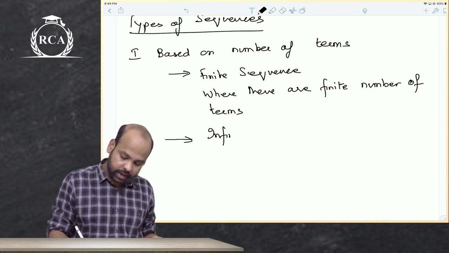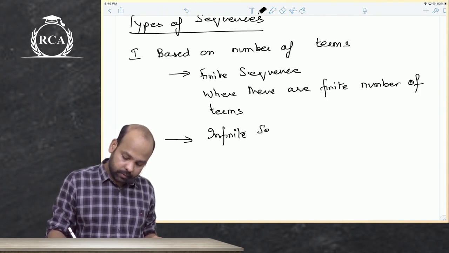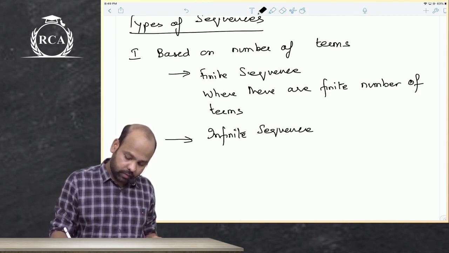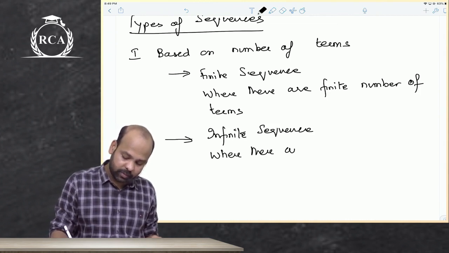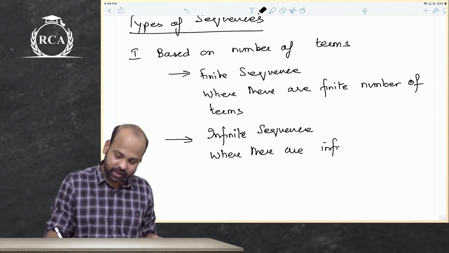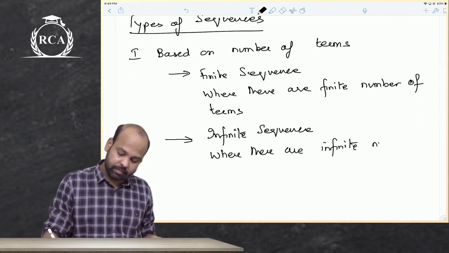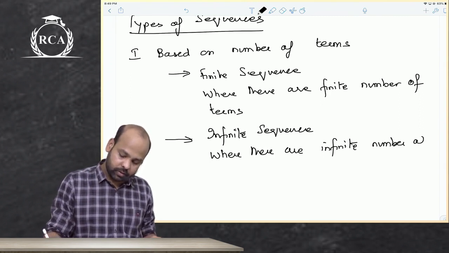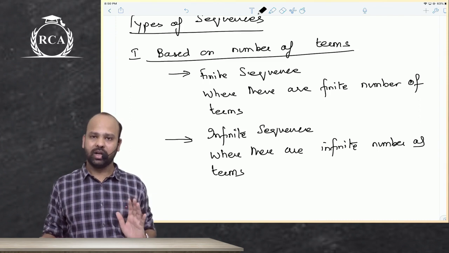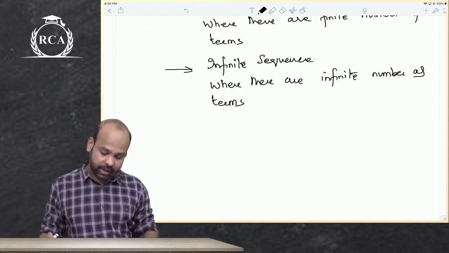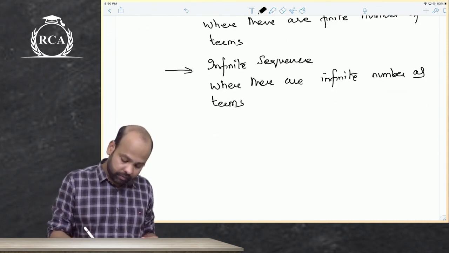An infinite sequence is one where there are an infinite number of terms. This is pretty simple, obviously. This is based on the number of terms that we have. This is the type of sequence. Sir, what will be an example of a finite sequence? What will be an example of an infinite sequence?